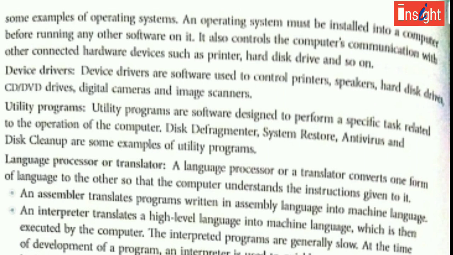We cannot use any driver for any other device and vice versa. Every device has a driver software, and without driver software that device may not work properly. So it is very important to install a driver software before using that device.